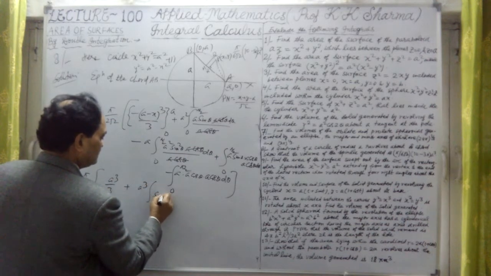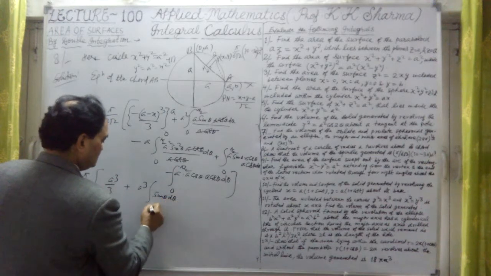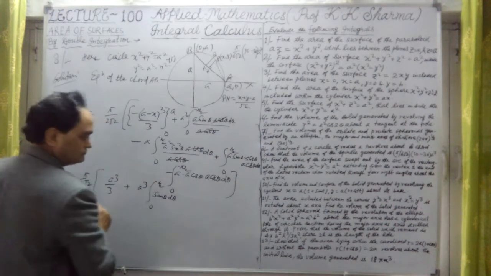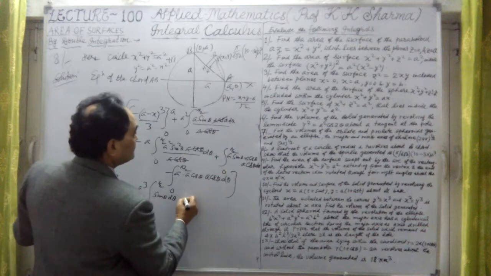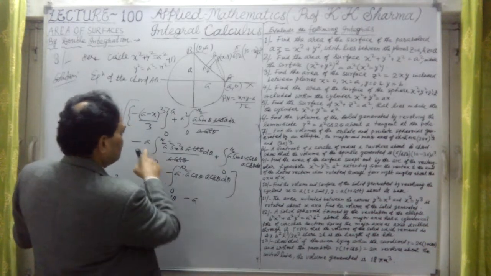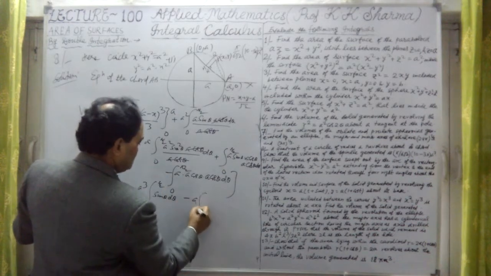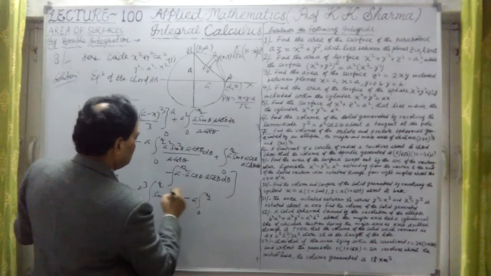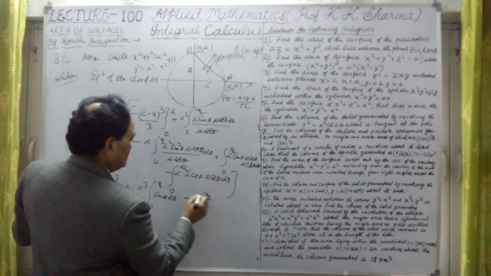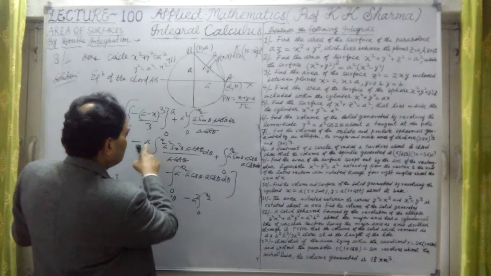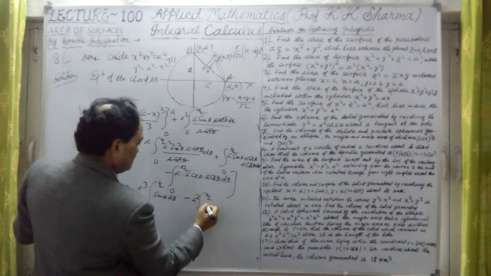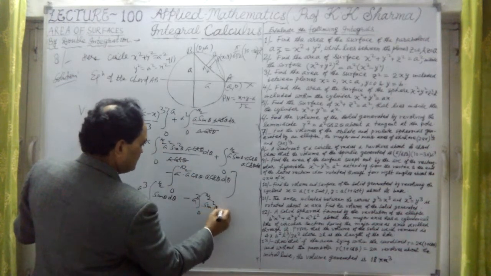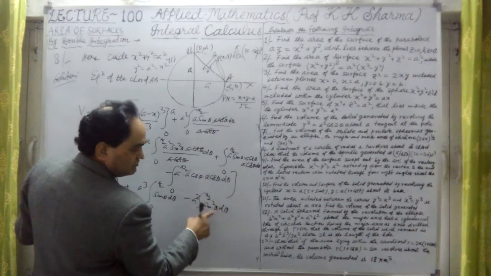This is sine theta d theta only, 0 to pi by 2. So this minus sign, this one minus a, what is the solution of this? 0 to pi by 2. This is now a cube here again, this is a square and a cube, and this is sine square theta into d theta. By the shortcut formula we can apply this.